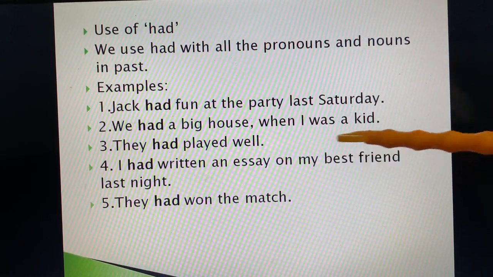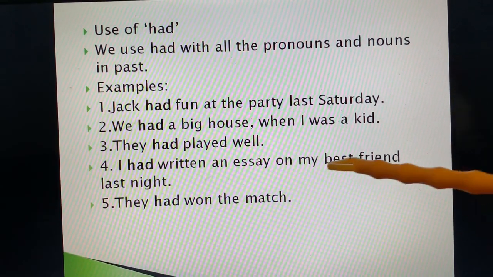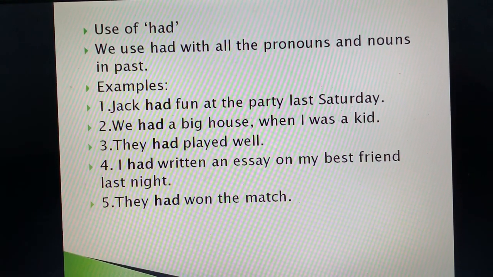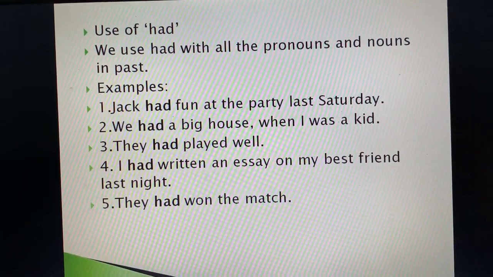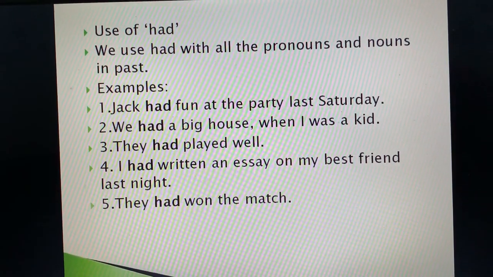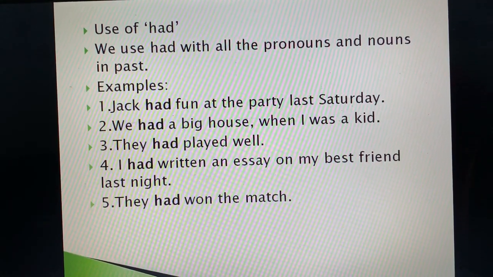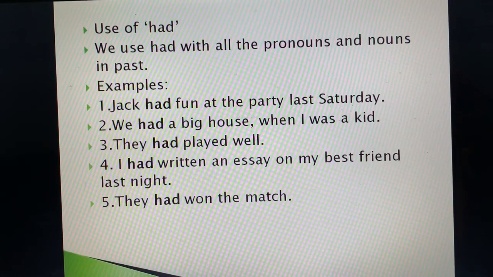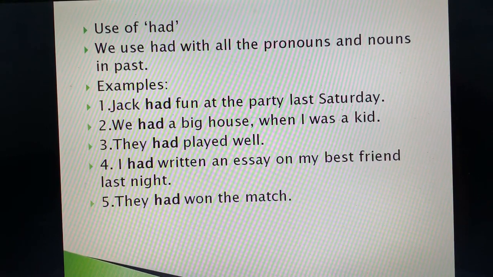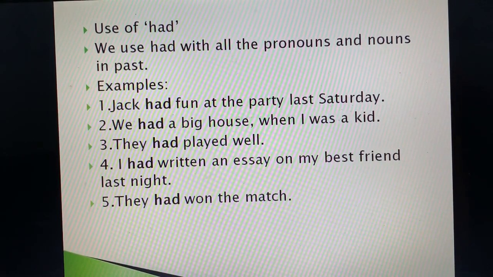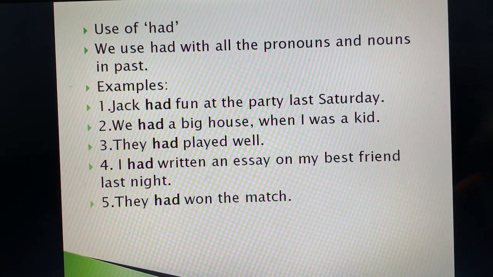We had a big house when I was a kid. Fine. They had played well. I had written an essay on my best friend last night. The action was done last night. They had won the match. So I hope you have understood the use of was, were. Both are used in past, and was is used with singular and were is for plural, and then has, have, had. They all three are used for possession. Has and have is used in present and had is used in past. Fine. So it's very easy.